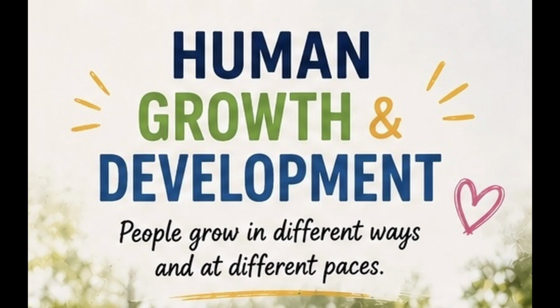3. Equilibration. Definition: equilibration is the balance between assimilation and accommodation. It is the process by which we achieve a stable understanding after adjusting our schemas based on new experiences. Equilibration leads to cognitive development as we progressively build a more sophisticated understanding of the world. Example: after learning about both dogs and cats, the child achieves equilibration by now being able to distinguish between the two animals and understand that both are pets but belong to different categories due to their unique characteristics.